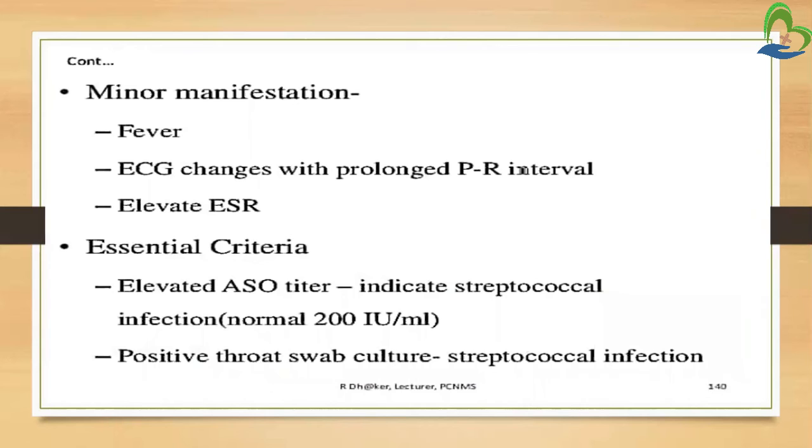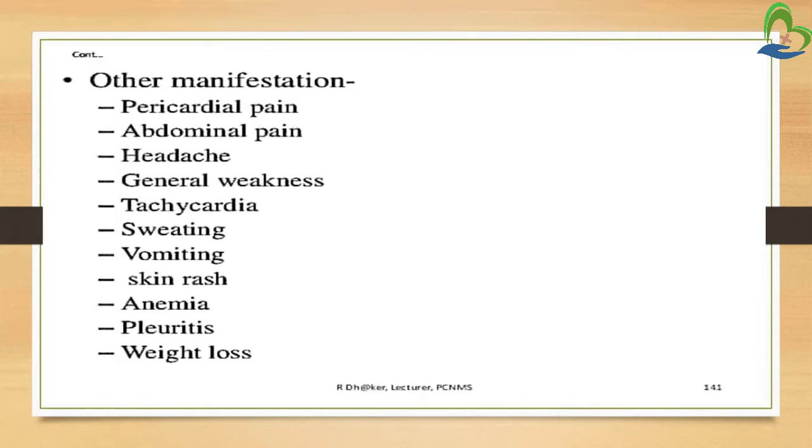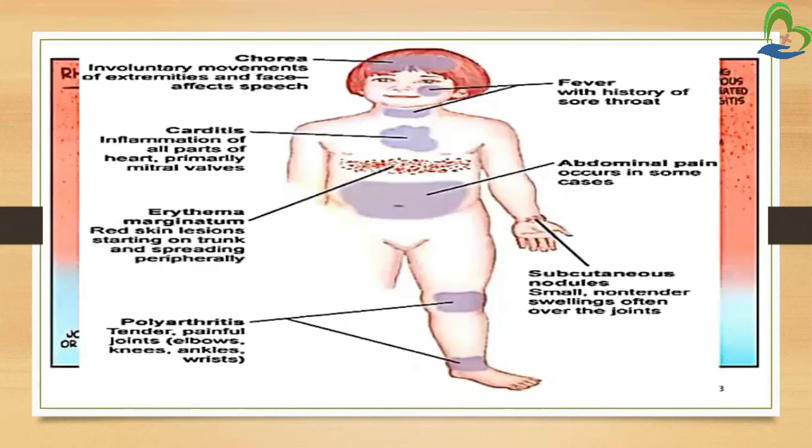Okay, next are the minor manifestations. Previously we have seen major manifestations. In minor manifestations, fever will be present, then ECG changes with prolonged PR interval, then elevated ESR, that is erythrocyte sedimentation rate. Then, as essential criteria, an elevated ASO titer indicates streptococcal infection, and a positive throat swab culture also indicates streptococcal infection. Among other manifestations, pericardial pain, abdominal pain, headache, general weakness, tachycardia, sweating, vomiting, skin rash, anemia, pleuritis, and weight loss may be present. So these are the signs and symptoms of acute rheumatic fever.